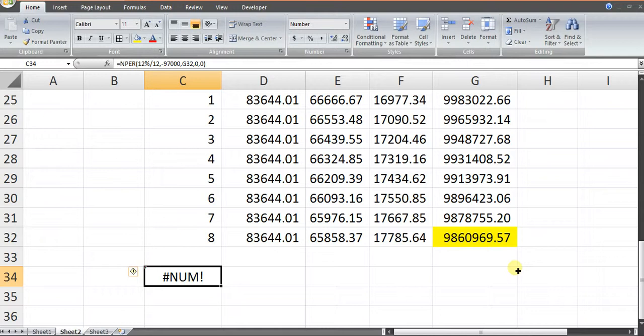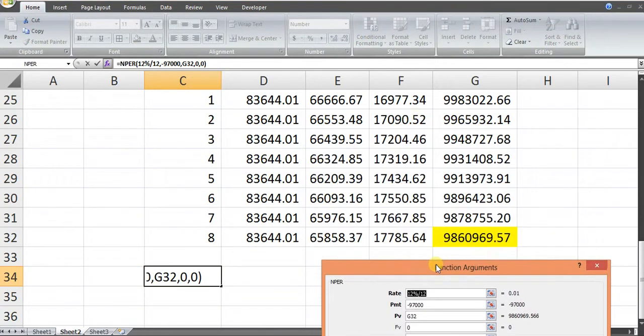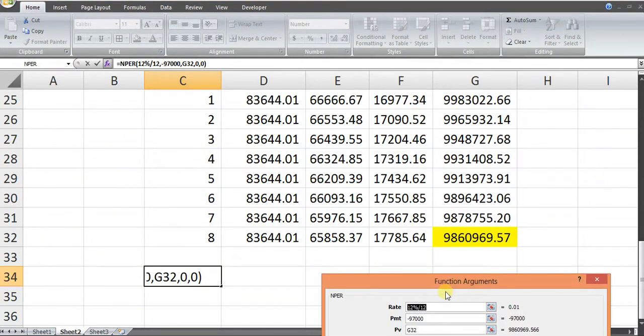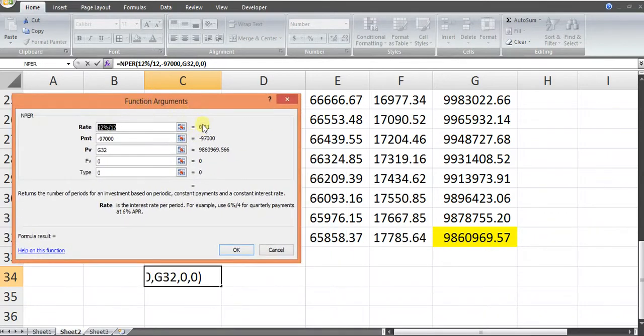No, you have not done any mistake. I have not done any mistake. The answer cannot be found. Can you guess why? Observe this very carefully. Loan amount is 98,60,000. Rate of interest is 12%, which is a monthly rate of 1%. What will be 1% of this amount? This 1% of this amount is 98,609.